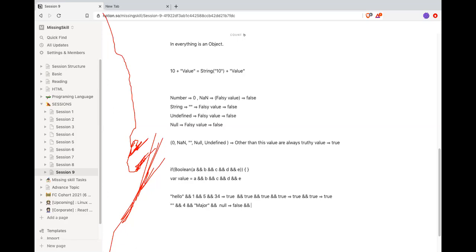False and true is false, right? All right. So in this case, what happens whenever we have something with false, right? False and true is false. Then false and again true is false, right? False and false is false, right? Yeah. That means हमारा if condition will not be satisfied, है ना? So it will go to else. Is that clear? Yes, sir.